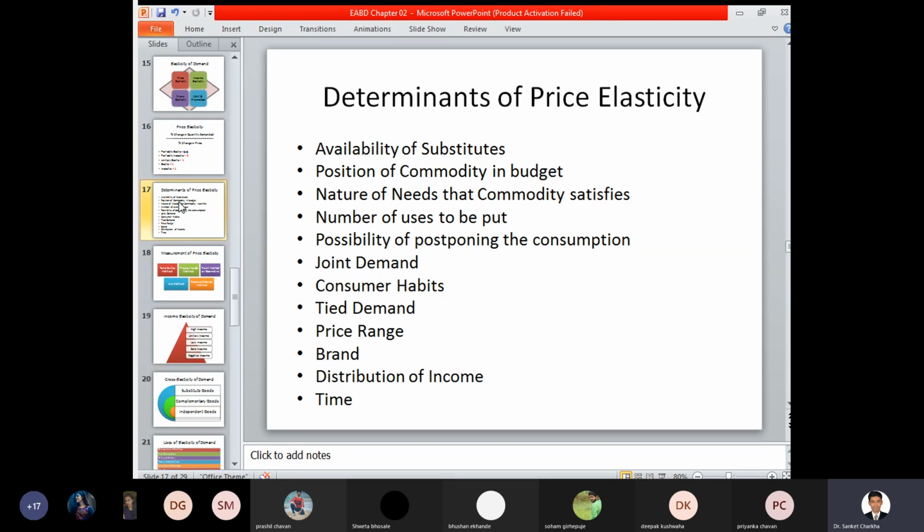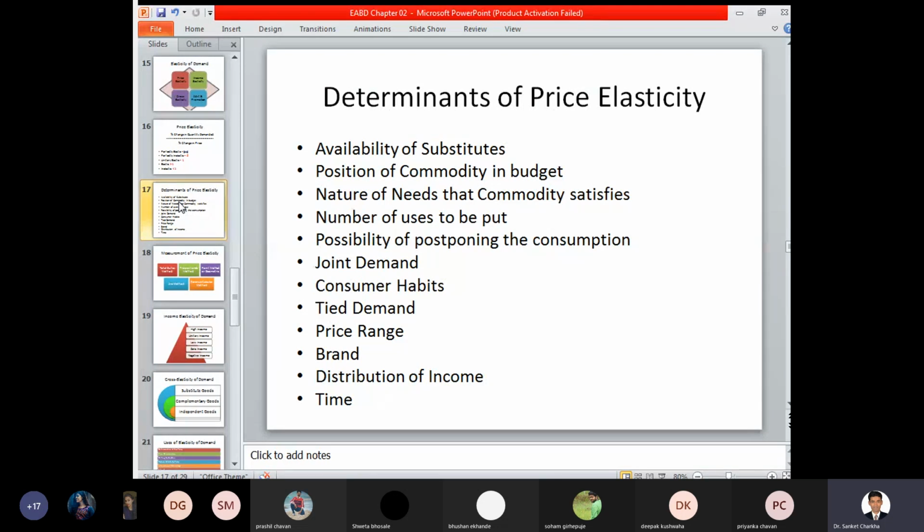Now for example, whenever we are thirsty or hungry, what do we do? We consume the maximum quantity of the food or water that is required. But if you are not thirsty, if you are not hungry, then what do we do? We just take a sample, we eat just a little bit, and accordingly the quantity demanded is changing as per our need and as per our requirement.